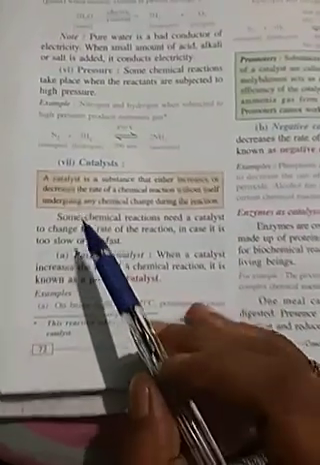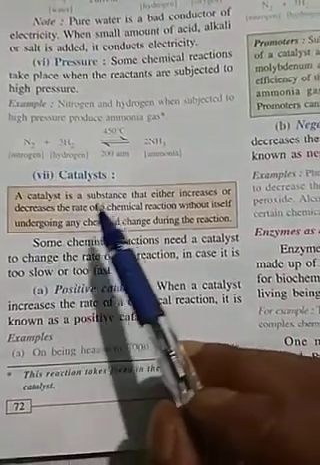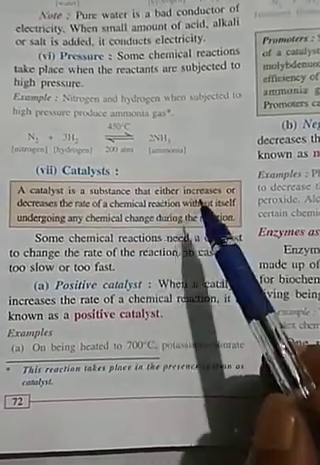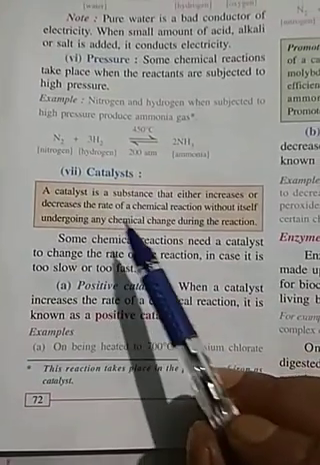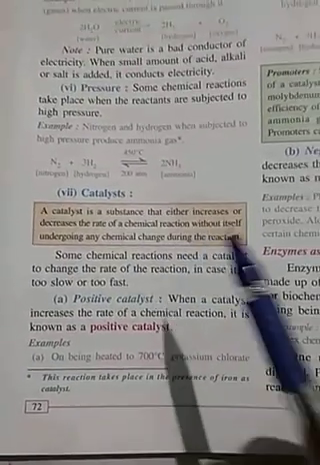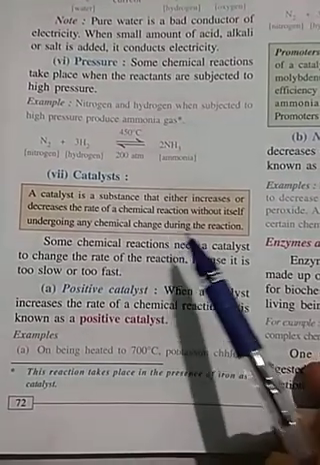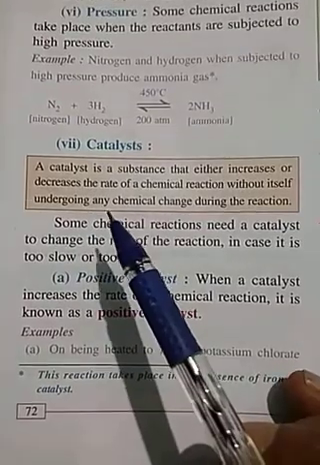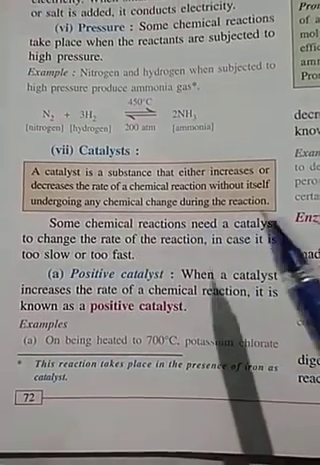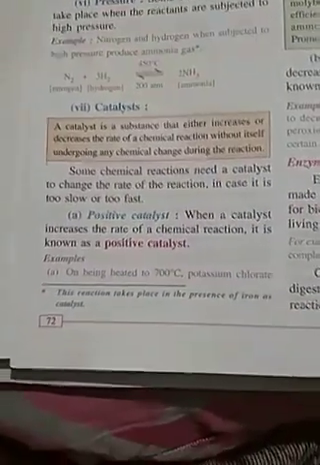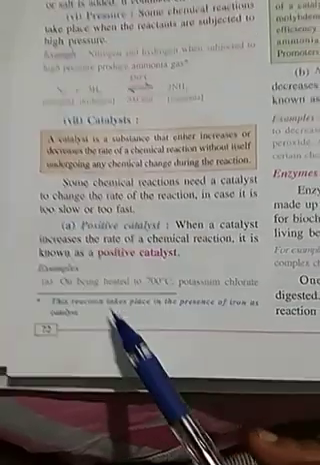So there are two types of catalyst. First, a catalyst is a chemical substance that either increases or decreases the rate of chemical reaction. And what did I say, it does not take part in chemical reaction without itself undergoing any chemical change during the reactions. There are two catalysts, positive and negative.